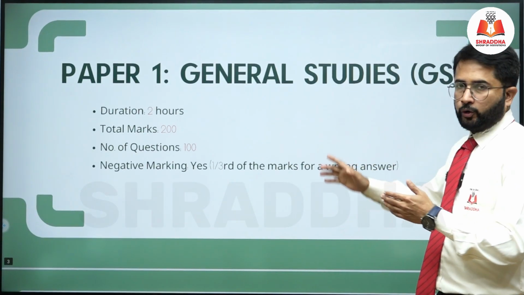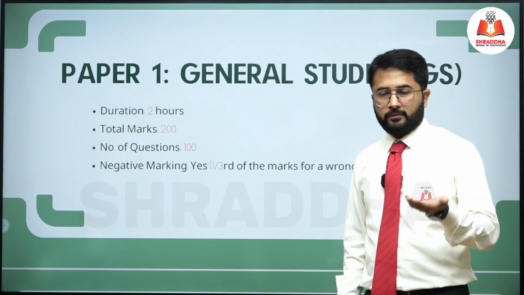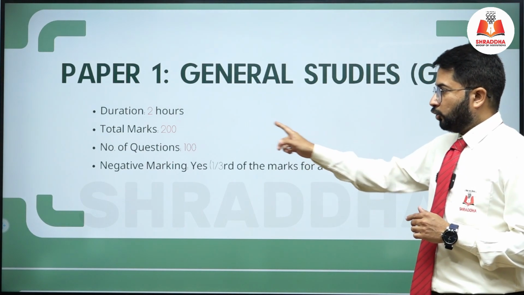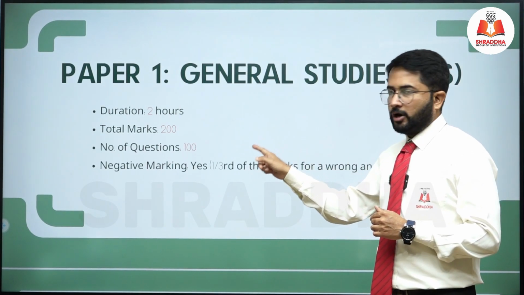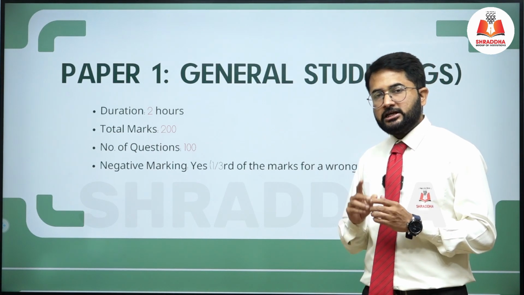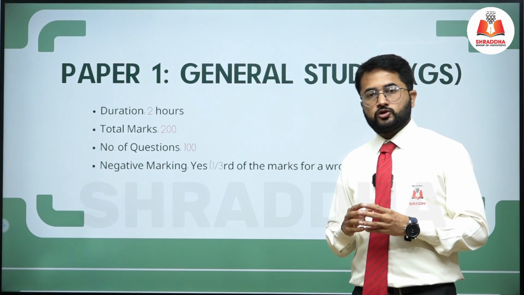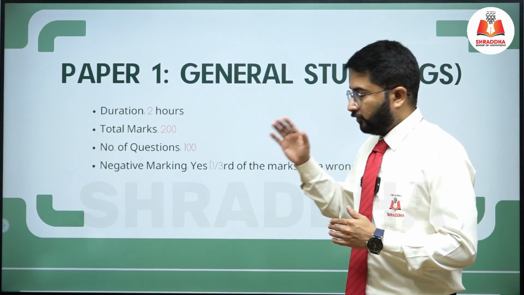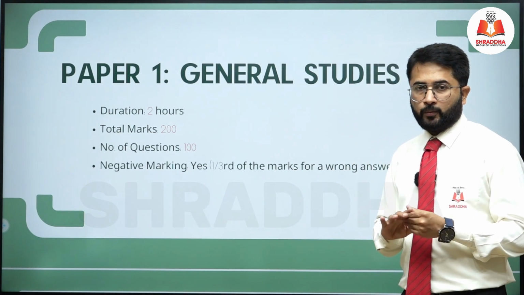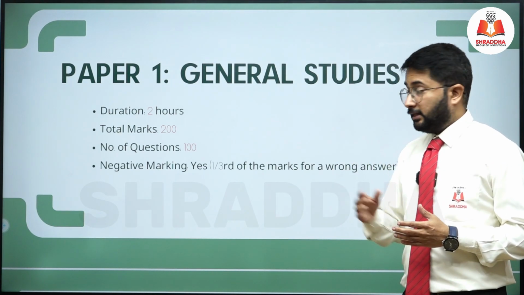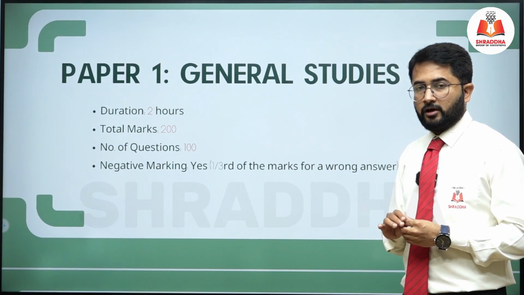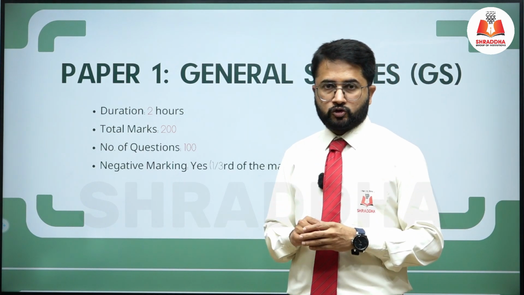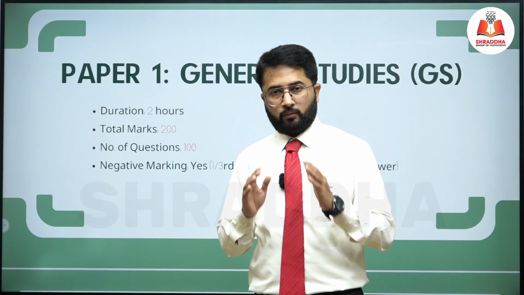If you look into paper number 1, what we call GS paper 1, the duration of the examination will be 2 hours. Total marks will be 200 and the number of questions will be 100. That means each question will carry 2 marks. For that paper we have negative marking. So what is negative marking? There will be 1/3 negative marking. For example, if one question is wrong, 1/3 mark will be deducted. That is the negative marking for GS paper 1.